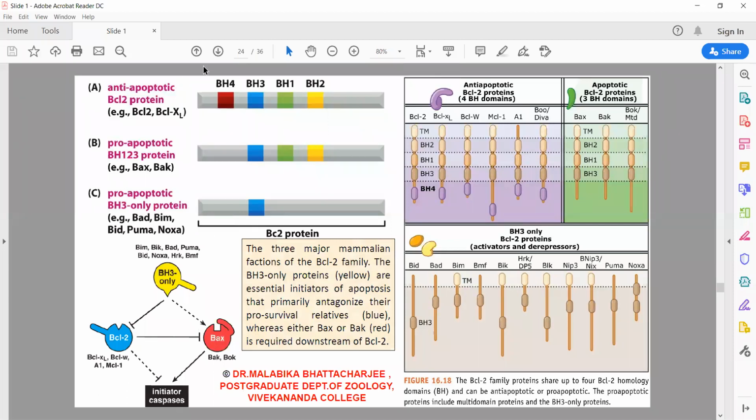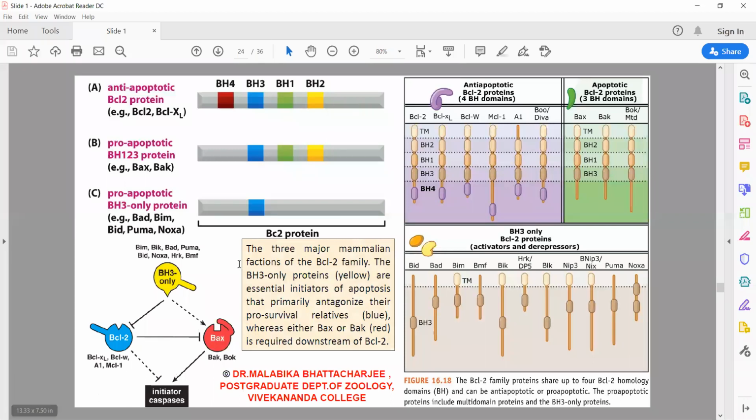So again, I'm repeating, the anti-apoptotic proteins of this family are known as protectors of a cell. The pro-apoptotic proteins are known as the killers of the cell. And this group of proteins are known as the regulators of the cell. They control the cytoplasmic microenvironment. And it is the movement of this group of proteins which determines whether the survival proteins will be functional or whether the death proteins will be functional.